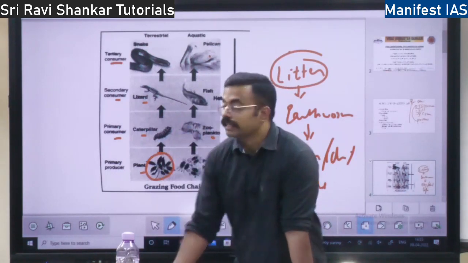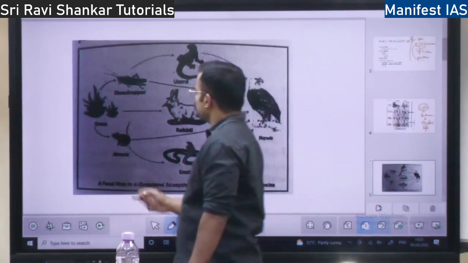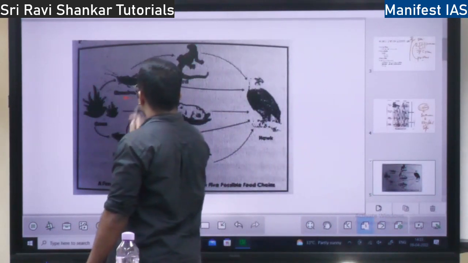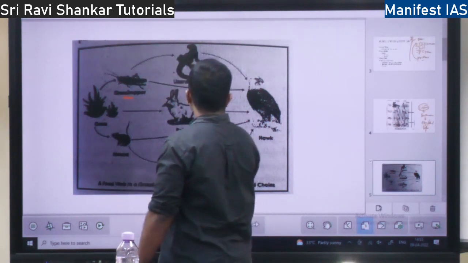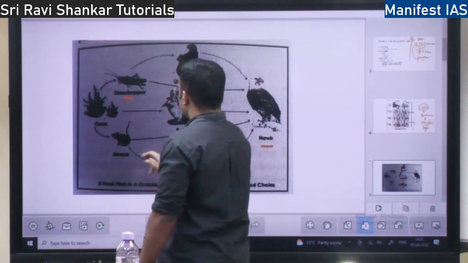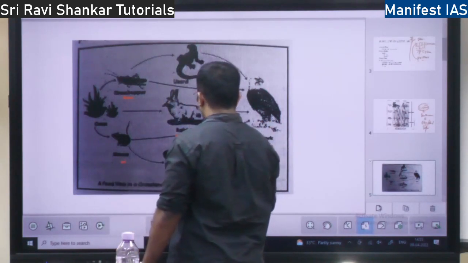So many food chains combine together to form a food web. This is a food web. See, here grass is there. Grass is eaten by grasshopper, and rabbit also. Rabbit is eaten by hawk, and you have mouse. Mouse is also eaten by hawk.